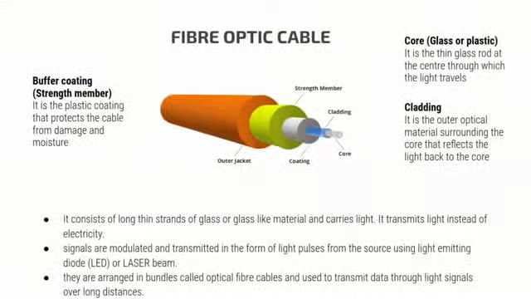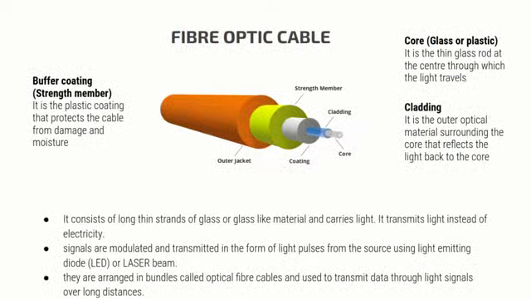The third type of wired transmission media is the fiber optic cable. This is something which is now very commonly being implemented. Though it is costlier than the other two, this is the one which is commonly being implemented for transmission nowadays.